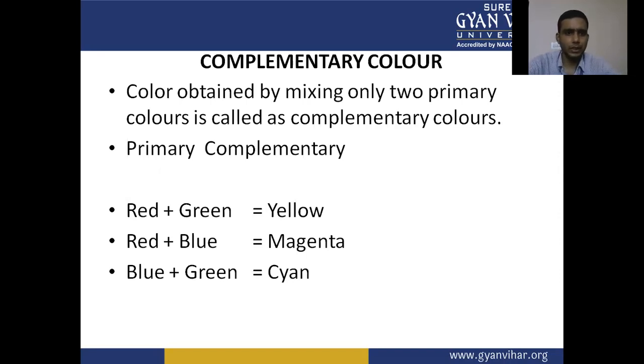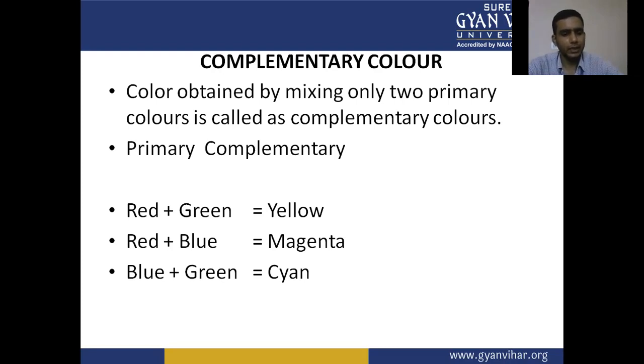Complementary color theory: colors obtained by mixing only two primary colors are called complementary colors. Red plus green forms yellow. Red plus blue forms magenta.